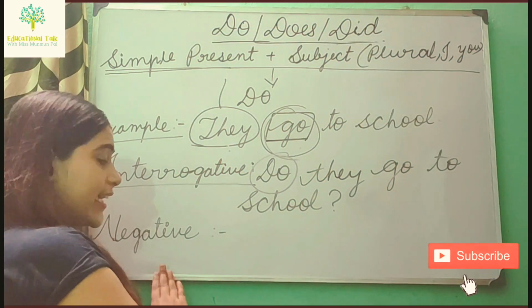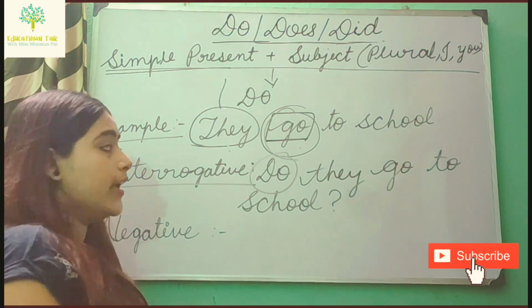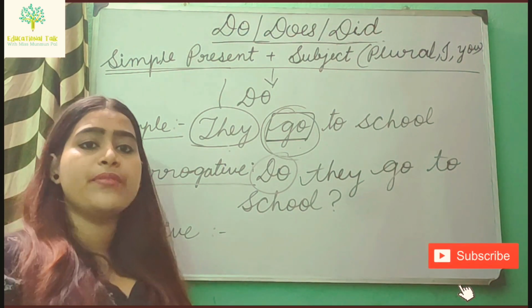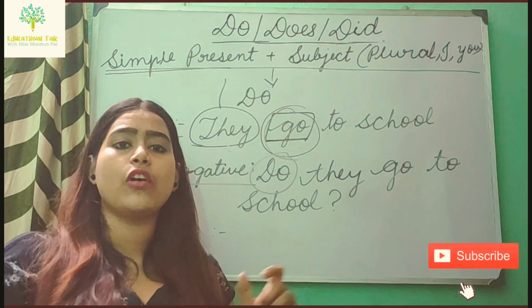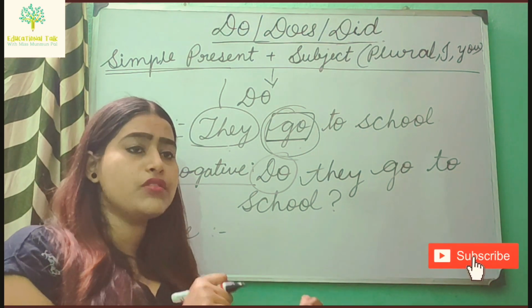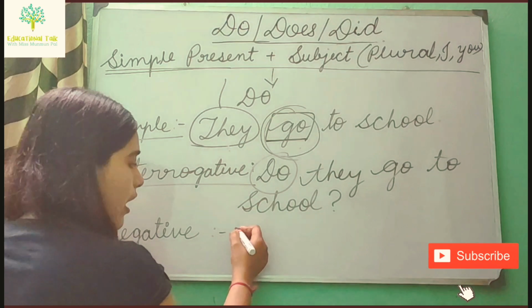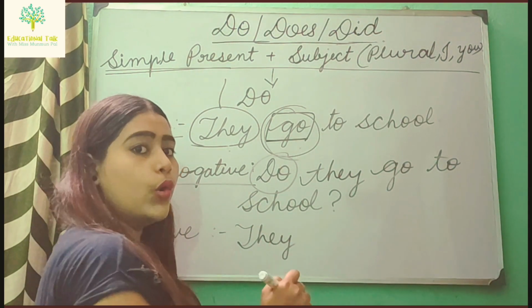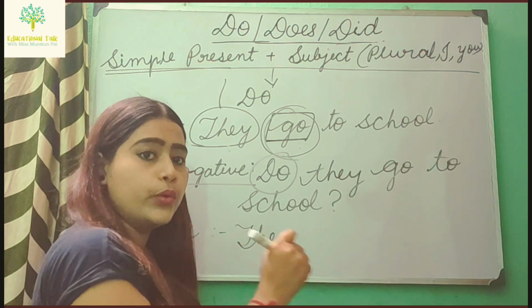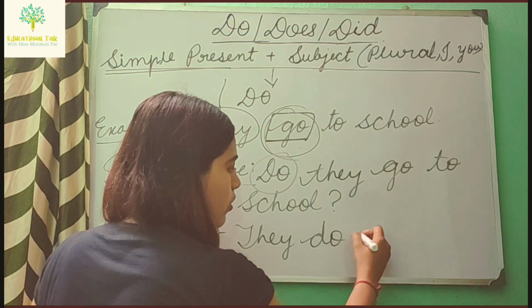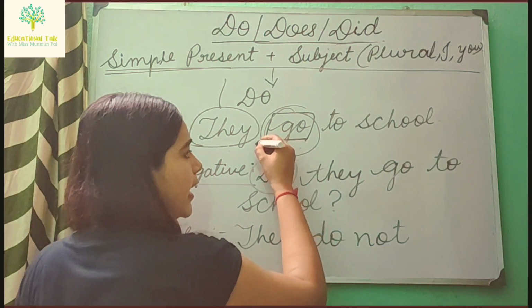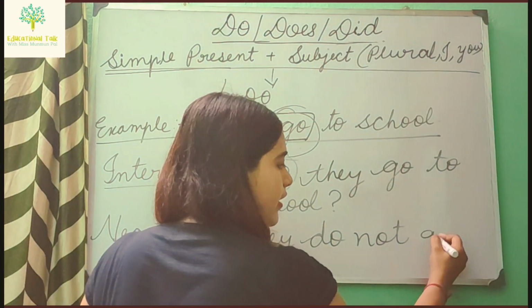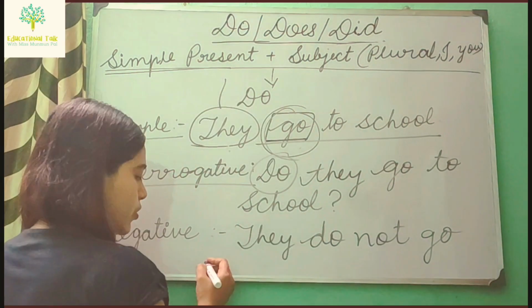Now I will tell you the negative sentence of it. When we use a negative sentence, we generally use no, not or never. Here I will use not. First I write the subject, they, then add do: they do not. Then you write the verb and after that the object. They do not go to school.